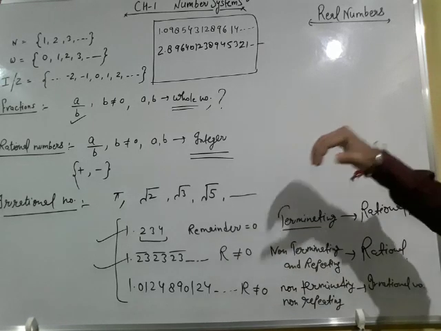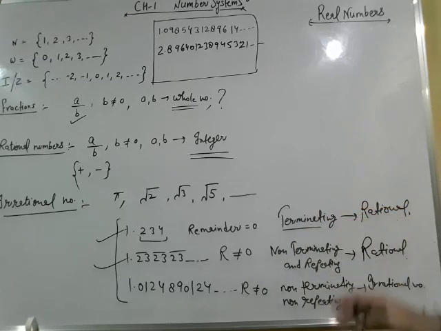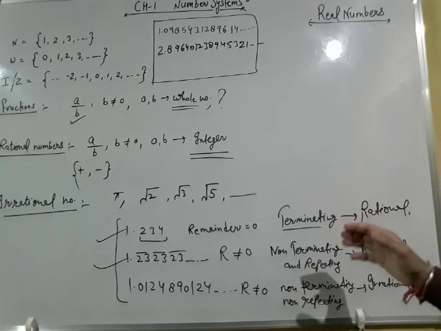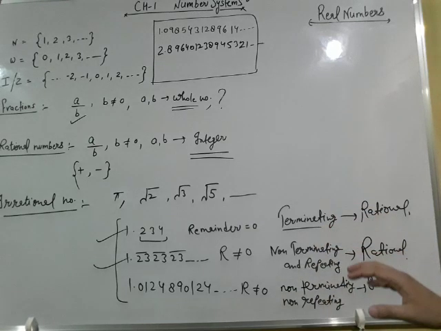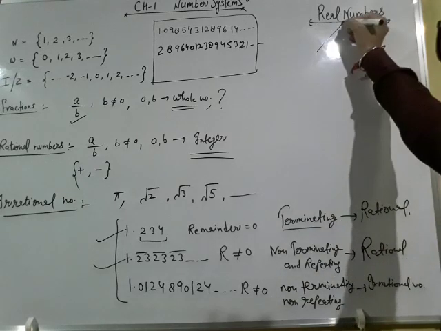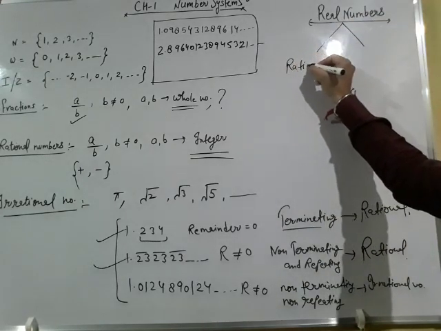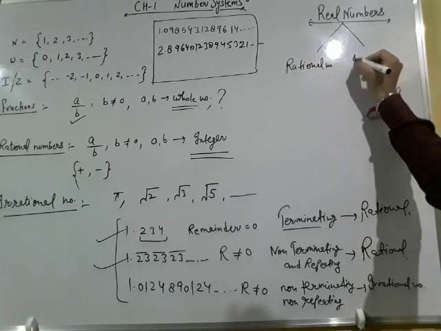Yes, when you go through the channel VC Classes, you will see some playlists, and one of them is of class 9th, and there you will see many videos related to chapter 1 and chapter 2, because chapter 1 and chapter 2 are part of your syllabus for the periodic 1 examination, and it's very important for you to obtain the highest marks, because it will be part of your overall percentage when we declare your result annually. So real numbers have two parts: rational numbers and irrational numbers.